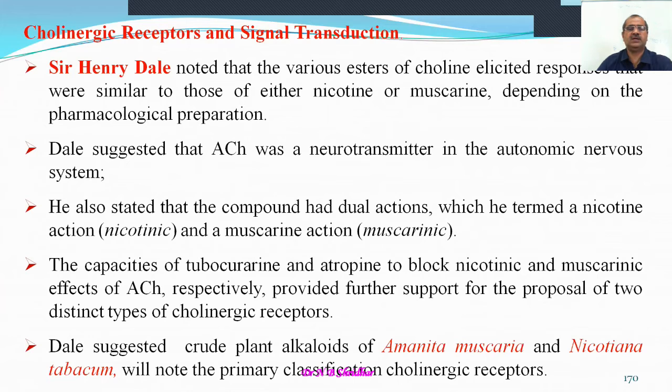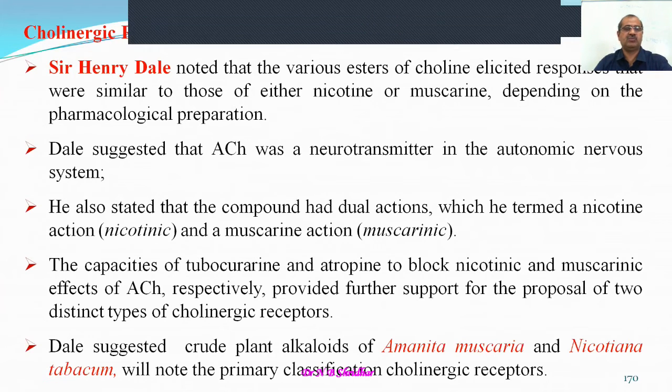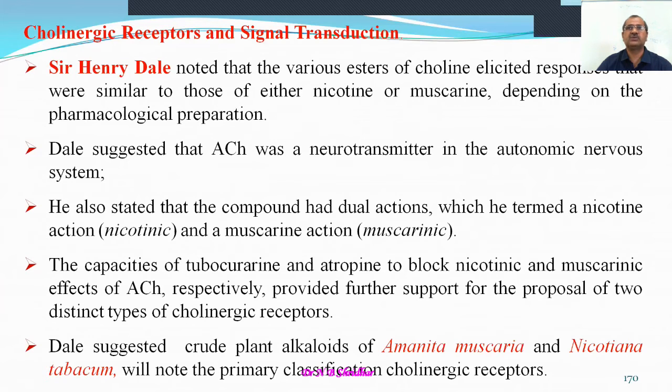The capacities of D-tubocurarine, a neuromuscular blocking agent, and atropine, a specific receptor antagonist, to block nicotinic and muscarinic responses respectively, provided further support for the proposal of two distinct types of cholinergic receptors. Atropine sulfate has no action on the skeletal muscles, whereas D-tubocurarine blocks the nicotinic type receptors.